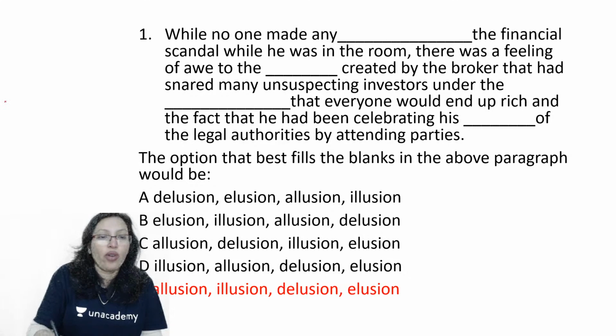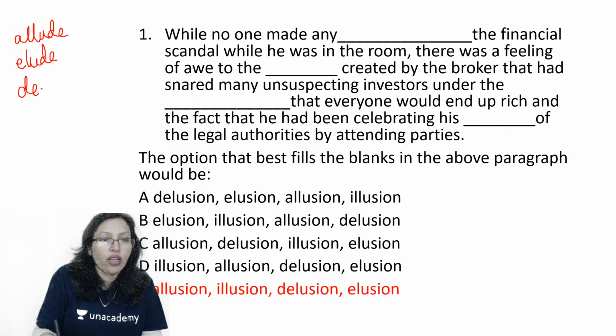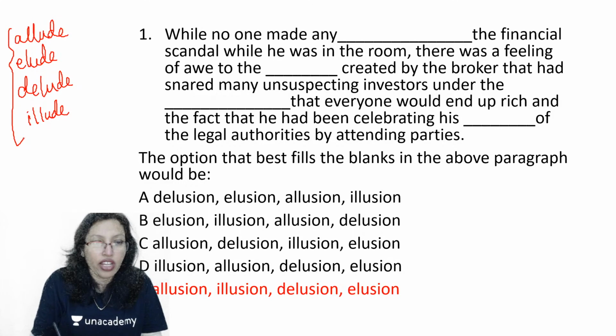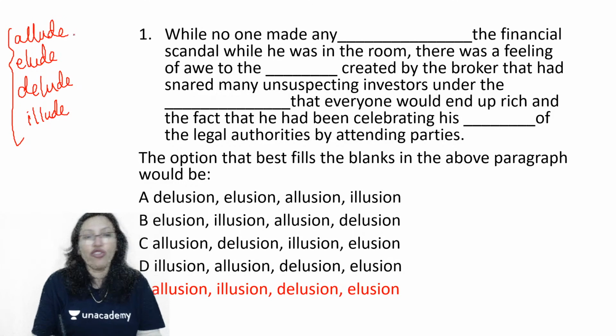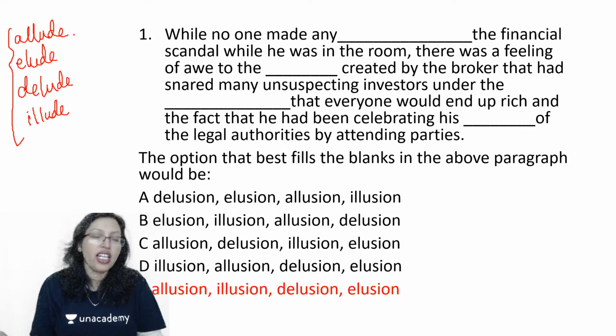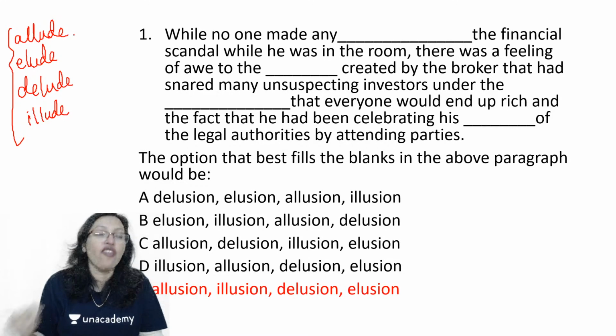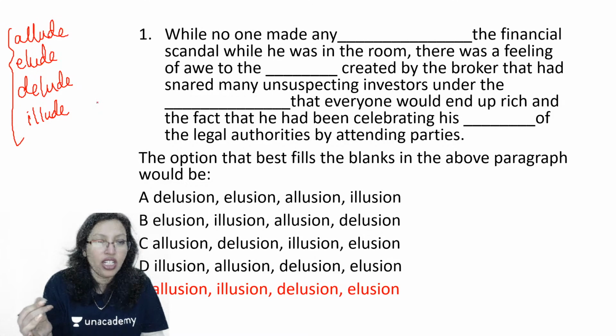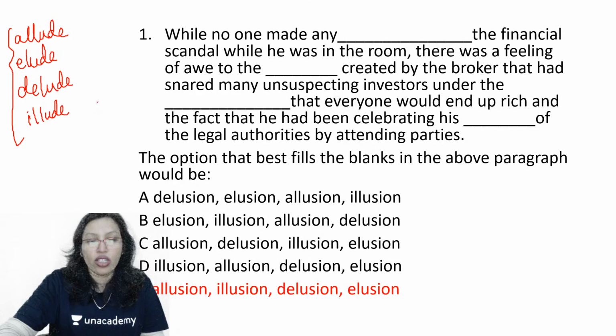Now, the words here that you had to know were allude, elude, delude, okay, and of course illude. And if you knew each one of these words, then you would have been able to do this question very easily. Allude, of course, is to make an indirect reference. Elude, of course, is to evade. Delude is to be under some false impression. And illude is to create a picture. Okay, so that was what all these words were.